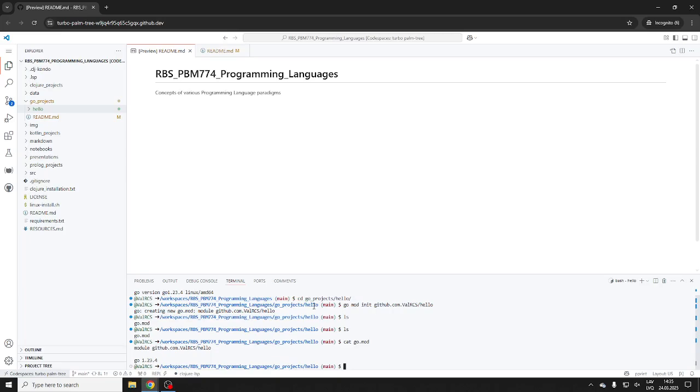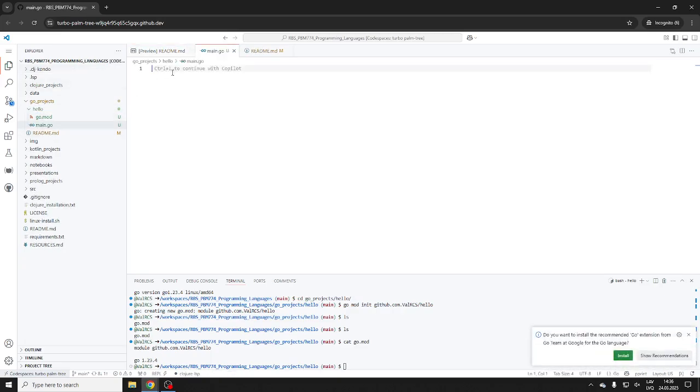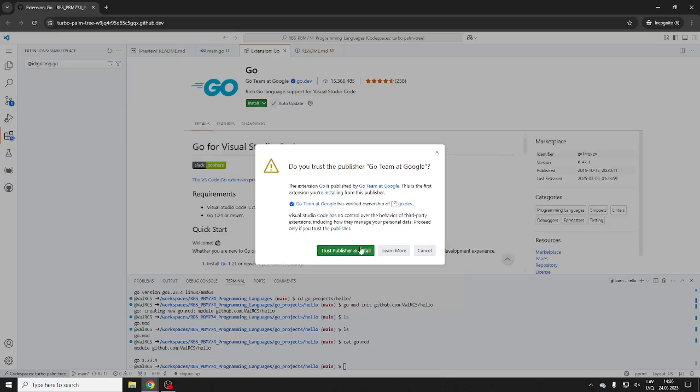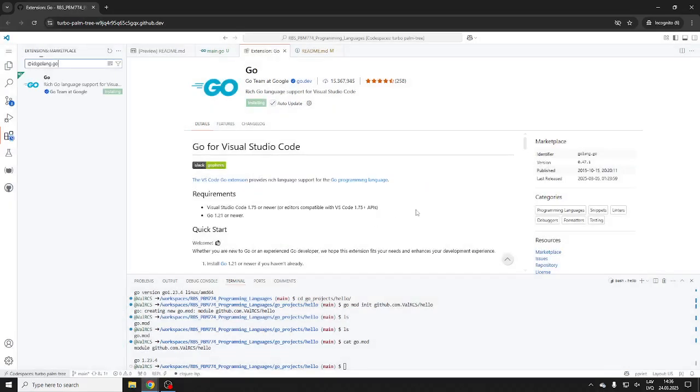But let's make a new file. Let's do main, of course. I'll make a new file here, main.go. So this actually should work. Now, of course, the Go extension from the Go team at Google. Sure, let's install the official extension. Again, by the way, trust Google, as much as you can trust anybody these days.